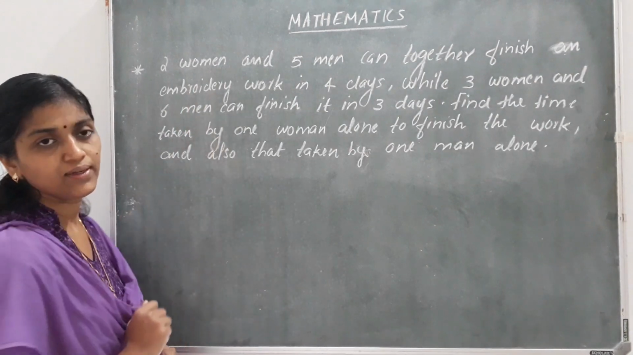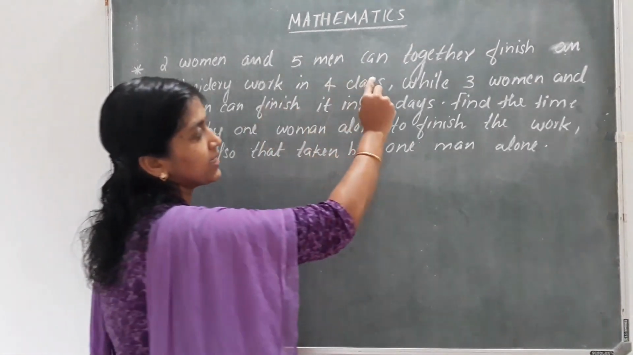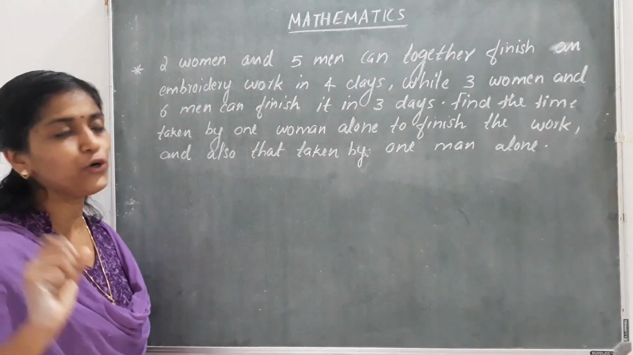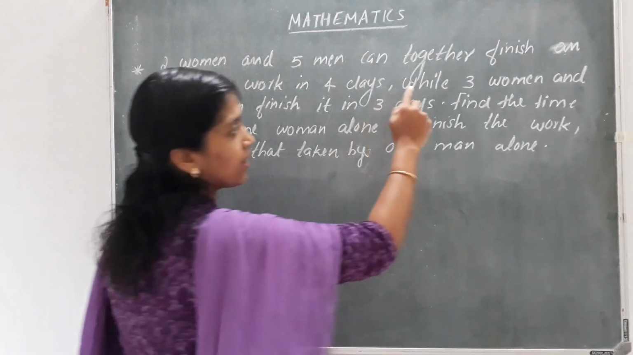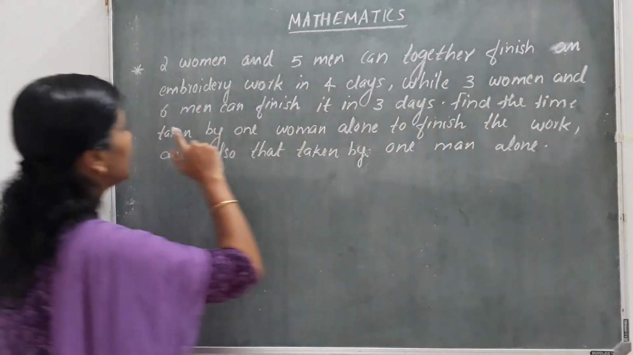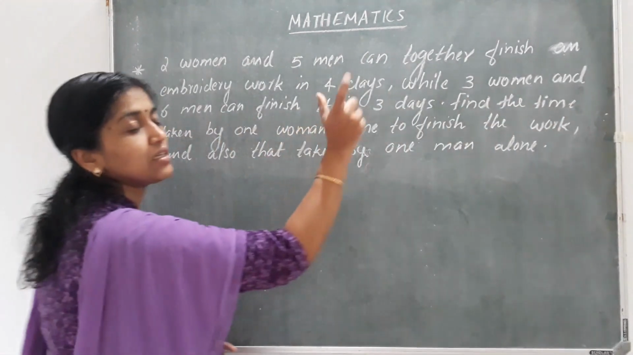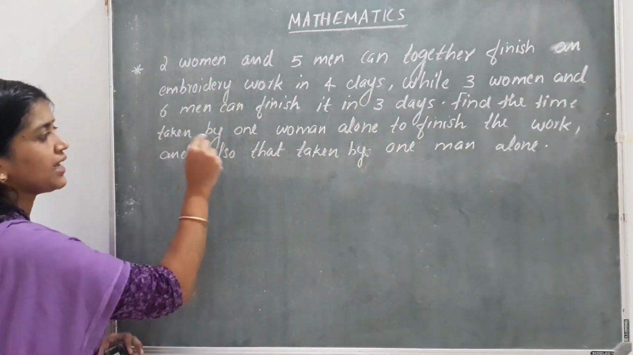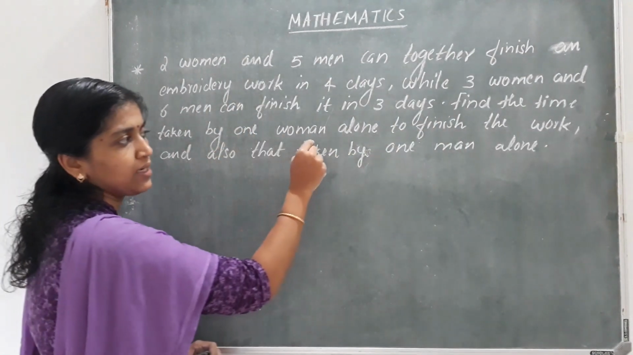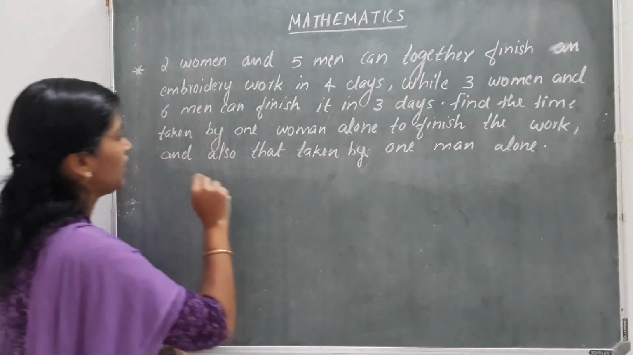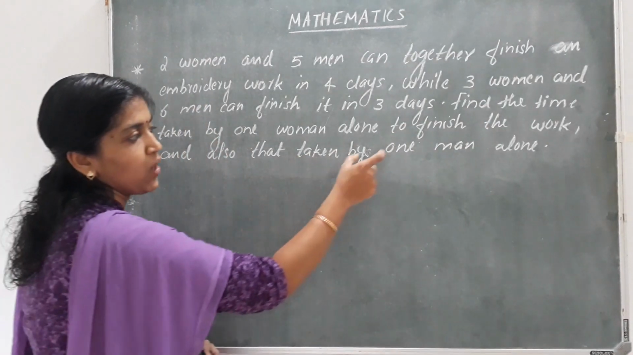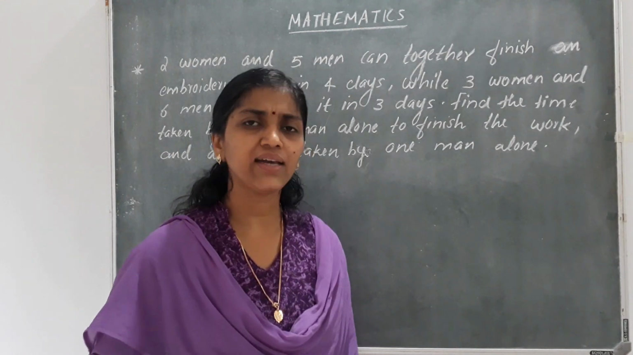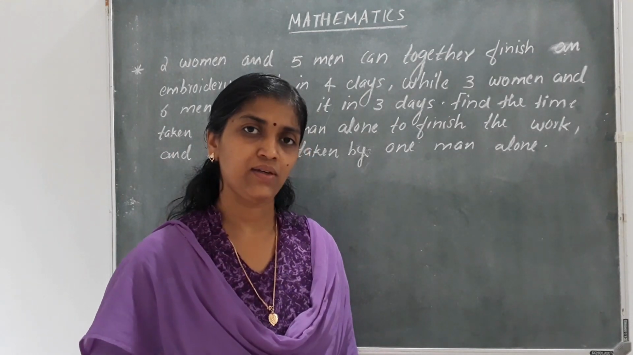Two women and 5 men can together finish an embroidery work in 4 days. While 3 women and 6 men can finish it in 3 days. Find the time taken by 1 woman alone to finish the work, and also that taken by 1 man alone to finish the work. I think the question is clear.